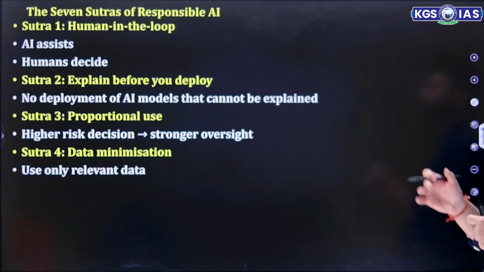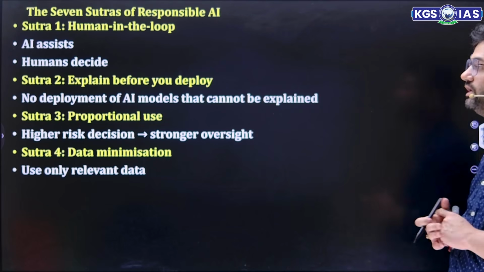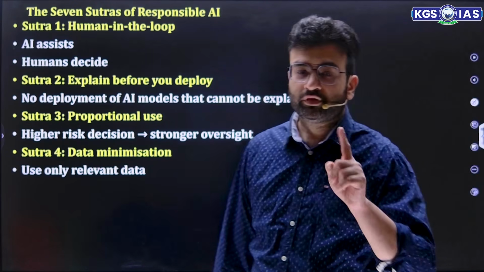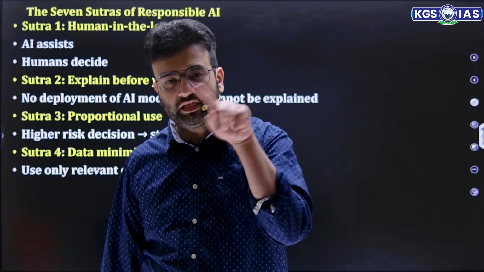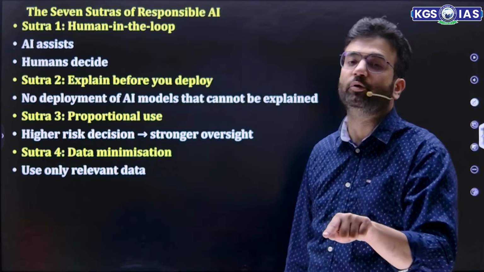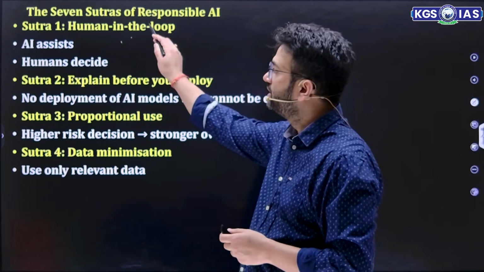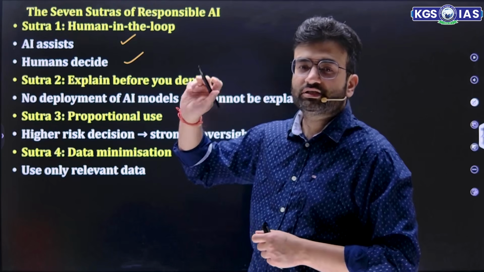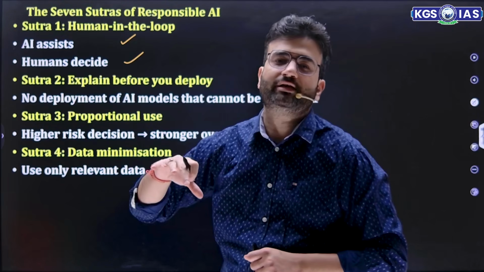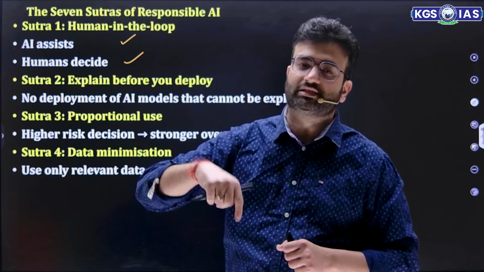Now, what are the 7 sutras of responsible AI? First, human in the loop. ये बहुत ध्यान रखना है. AI should not replace human. AI should assist human. This is the first thing. Human in the loop means AI should assist, human should decide. बिकॉज ह्यूमन के पास जो विजडम है वो एआई के पास नहीं है. एआई आपको असिस्ट करने के लिए, रिप्लेस करने के लिए नहीं है.